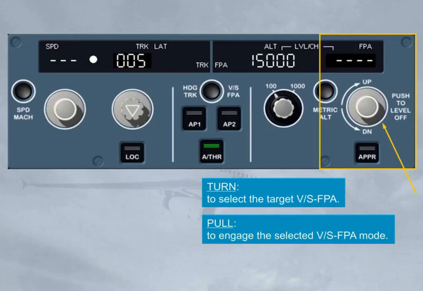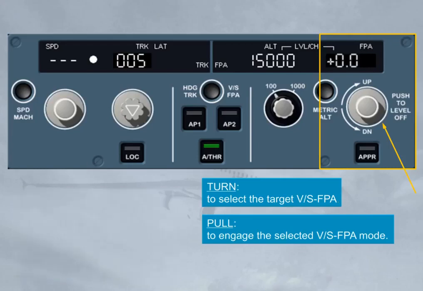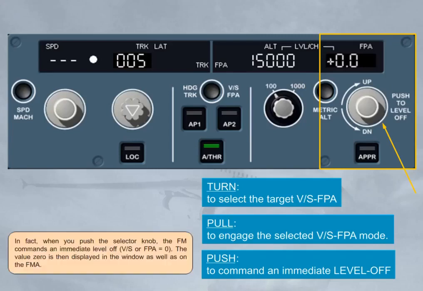The third function, push, differs from the other push functions. In fact, when you push the selector knob, the FMGS commands an immediate level off. Vertical speed or flight path angle equals 0. The value 0 is then displayed in the window as well as on the FMA.